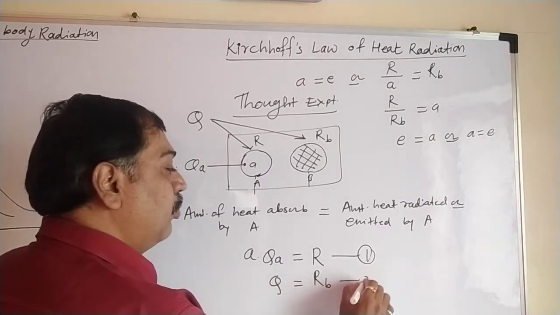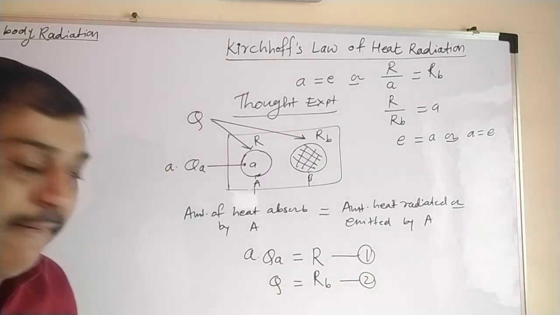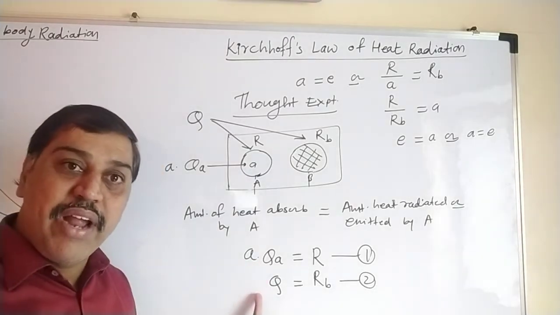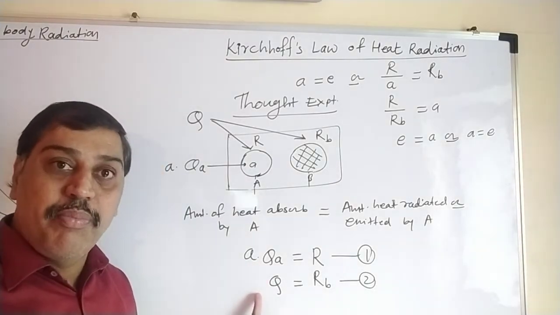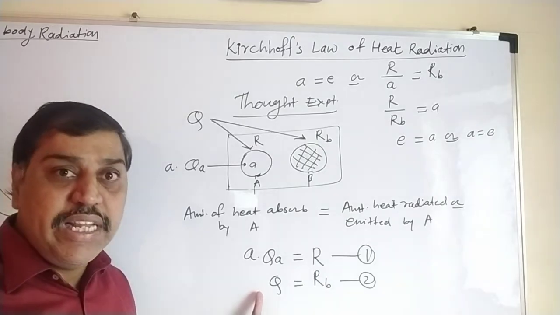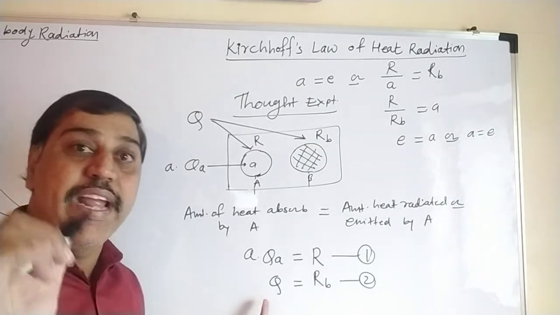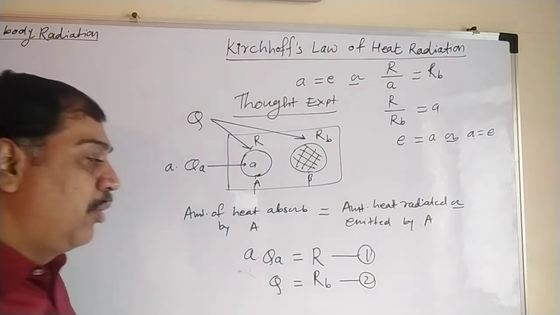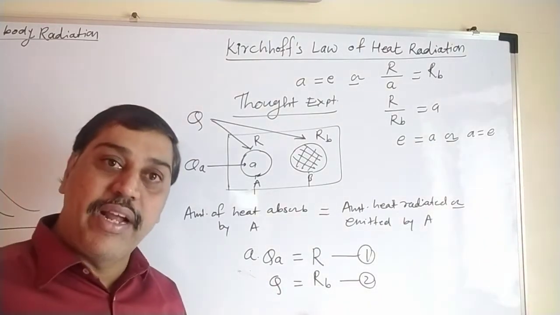That is equation 2. Now the question comes to your mind: here we have taken A for the ordinary body, so for the black body, why have we not taken A? Because in the case of a perfectly black body, whatever radiation is incident on it, everything gets absorbed. So A equals 1. So we can write 1 into Q, or simply Q equal to RB. That is why we have not taken A here.